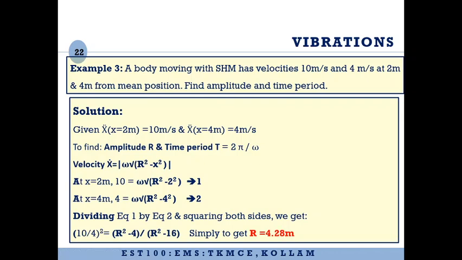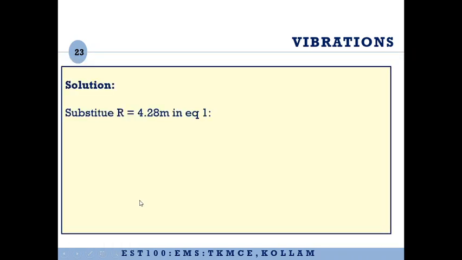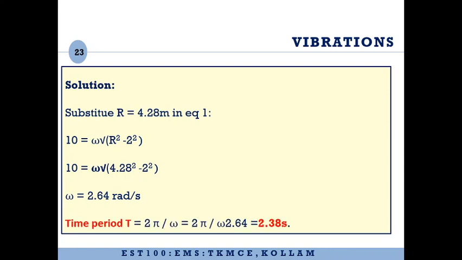Now once you have the value of r, if you substitute in either equation number 1 or equation number 2, you will get the value of omega. So omega you will get as 2.64 radian per second. So the time period will be 2 pi by omega, that is 2.38 seconds.